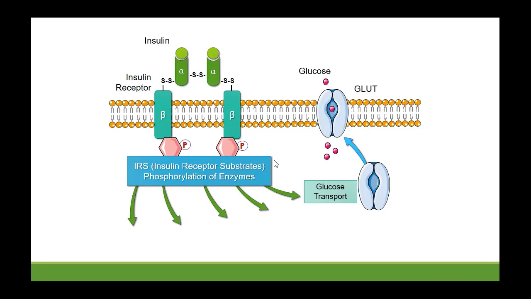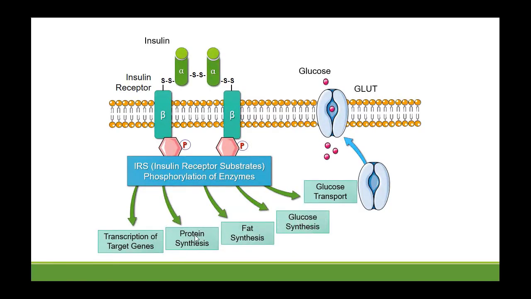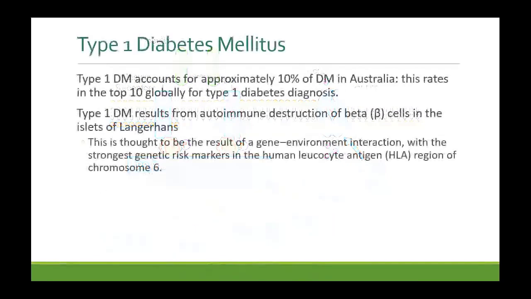Okay. In addition to this, now this is the immediate effect of insulin, glucose moving into the cells. Plus, it has many other effects in the cells. Okay, so it transcribes many genes, it causes protein synthesis, causes fat synthesis, also causes glucose synthesis in the cells. So it has a lot of effects in the cells.